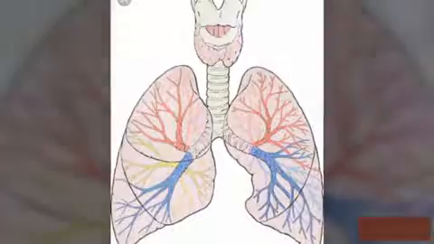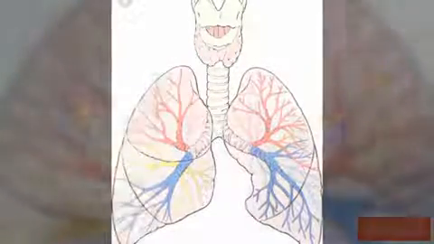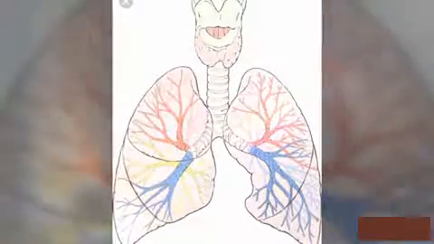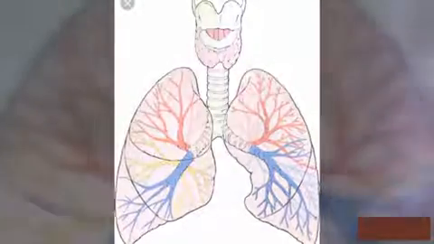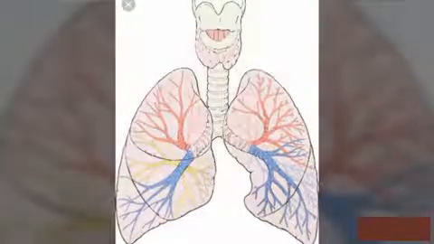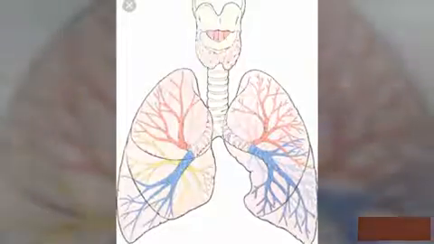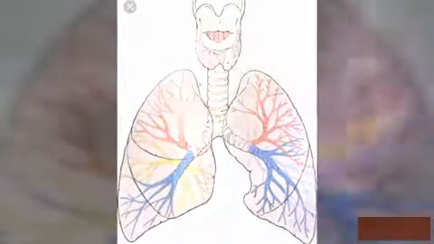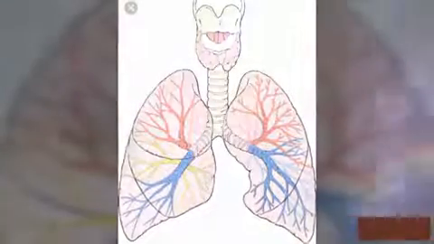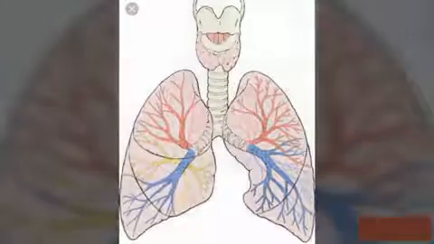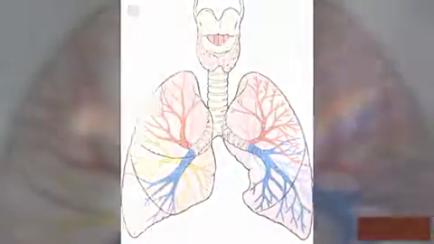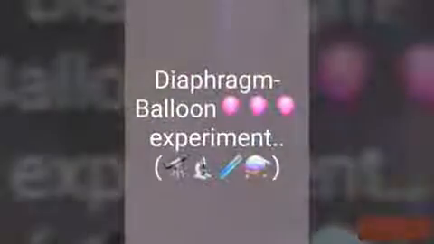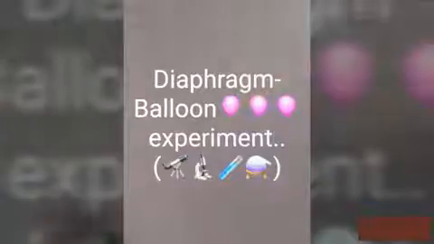Now we are going to see the lungs. What is the shape of the lungs? Anyone knows? Yes, it is a cone-shaped organ. They are paired. They are located near the backbone on both sides of the heart. Muscles of respiration include the diaphragm and intercostal muscles. Have you heard about the diaphragm? It is the muscle between your lungs and your stomach that helps you to breathe.